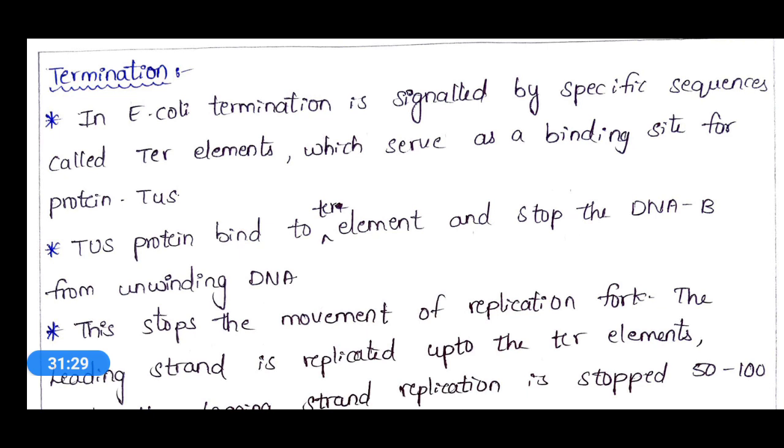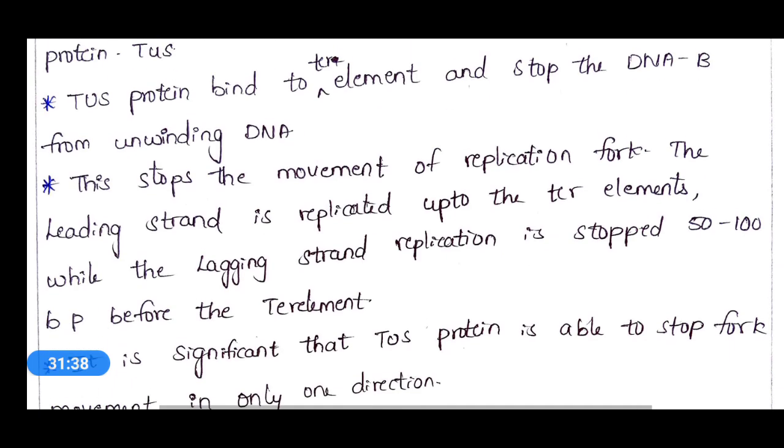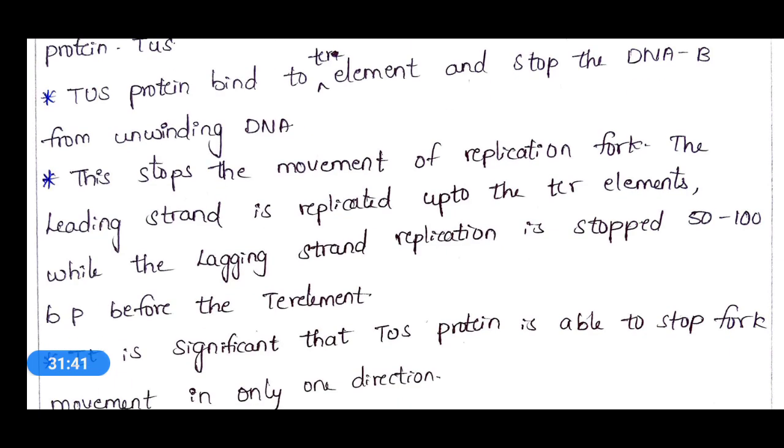If the unwinding is carried out, what will happen? The DNA will reassociate and the replication fork will be stopped. Because of this, the movement of the replication fork stops, and the leading strand is replicated up to the TER element, while the lagging strand replication is stopped 50 to 100 base pairs from the TER element.